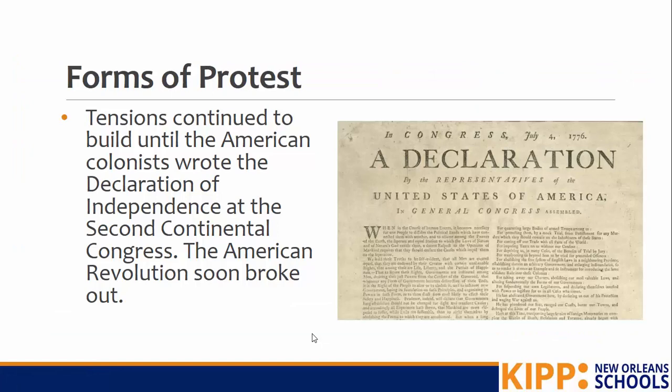So tensions continue to build until the American colonists eventually write the Declaration of Independence. And they do this at the Second Continental Congress. The American Revolution breaks out soon after this. And remember, we've got the Americans fighting for their freedom, and Great Britain is trying to fight to keep their colony as part of their country.